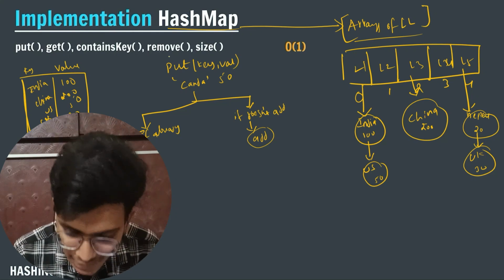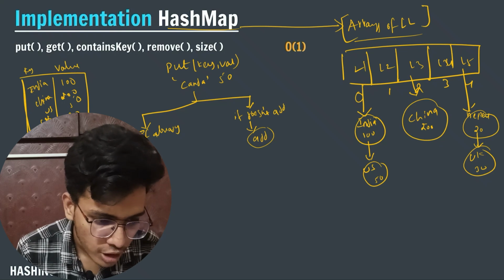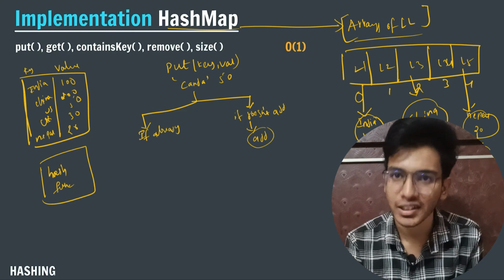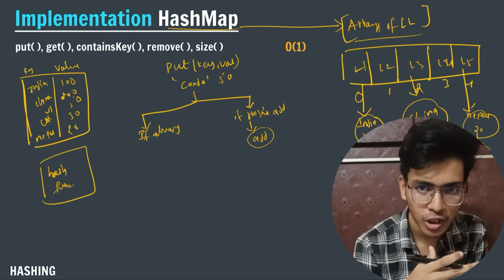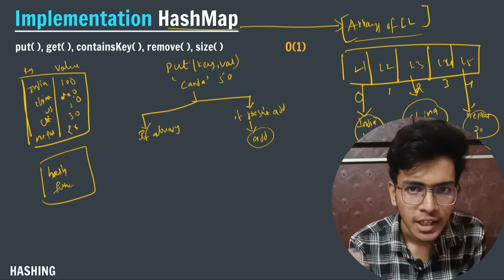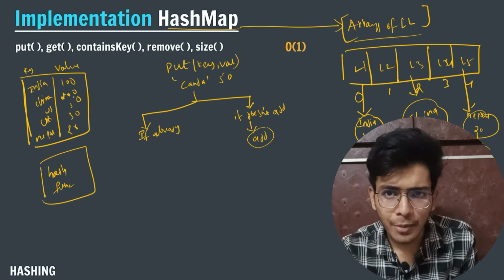A hash function is like a black magic box. It will take some input and give me some output. This is the basic working of a function.